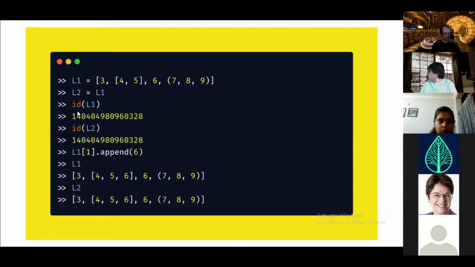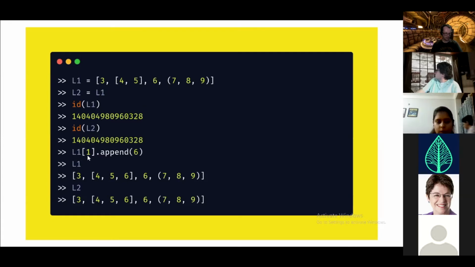Then I am doing id of L1. This returns me a memory address. Then I am doing id of L2. This again returns me a memory address. What you need to observe is that both the memory addresses are the same, which means variable L1 is pointing to the same object and variable L2 is also pointing to the same object. So now if you change anything inside the list L1, it would get reflected in the list L2 as well. So our original list will get changed.